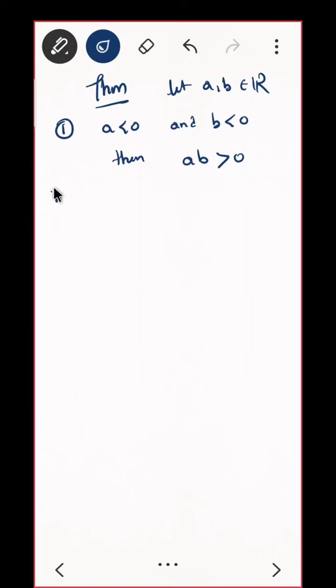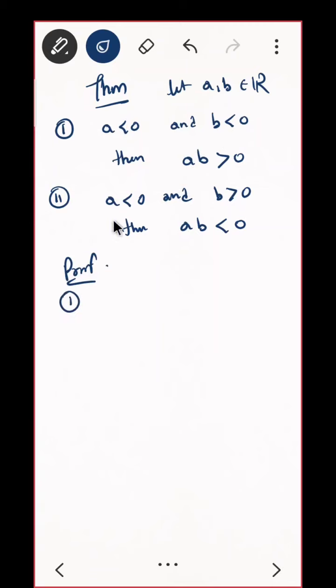Second thing, this is what we are going to prove now. Are we having time? Yes. If you take a is negative and b is positive, then what will be your ab? Negative. Do you agree? Good. So let us try to prove this. Same thing, if both are negative, you should do that. Let us prove this. Let us start with the first one.